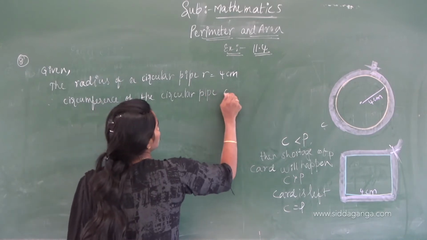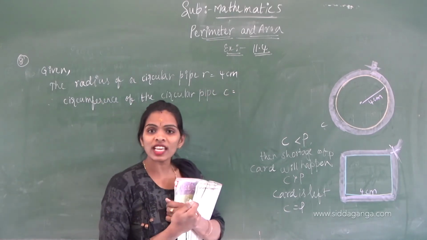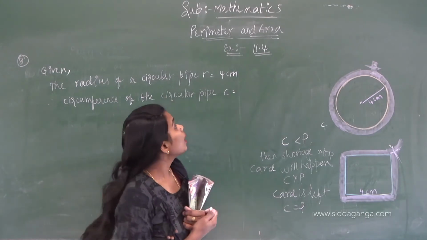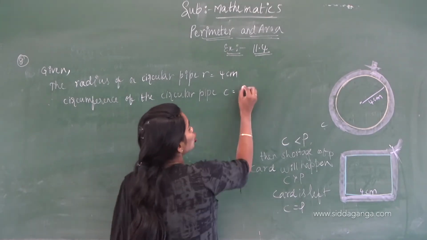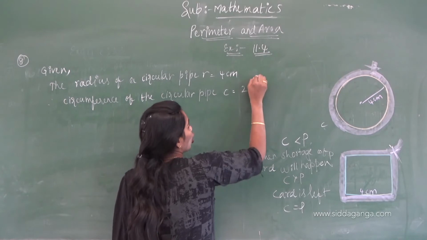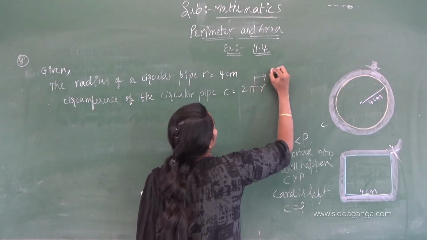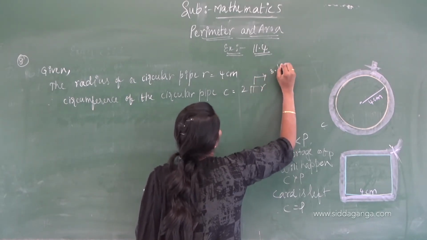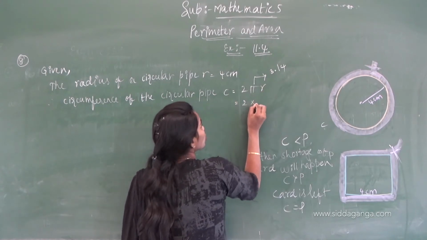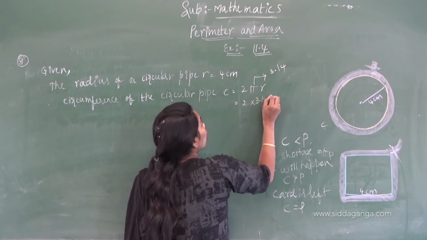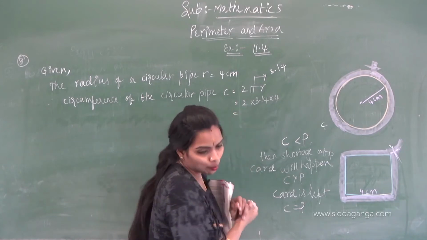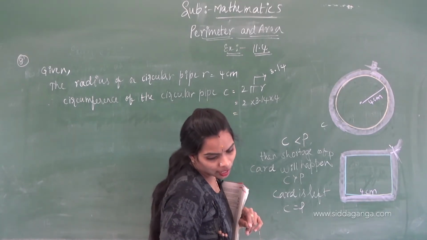C equals, what is the formula to find the circumference of the circle? If we know the radius, it is 2 pi r. We all know the value of pi, that is 3.14. So that is 2 into 3.14 into 4, correct? 3.14 into 8, what is it?